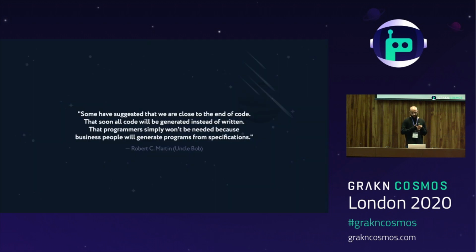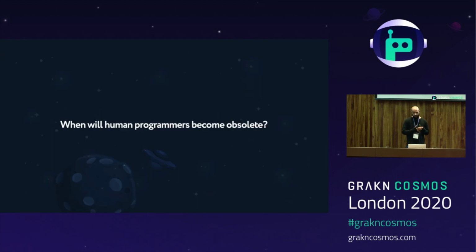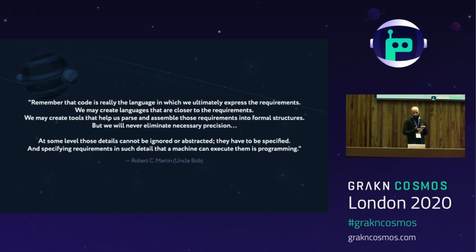I certainly hope that virtual developers will become a staple of the software development community, but I've talked to software developers who have a similar disposition to those from this quote. They think that augmented software development tools mean that we're close to the end of code, that soon all code will be generated instead of written, that programmers simply won't be needed because business people will generate programs from specifications. And this leads them to question, when will human programmers become obsolete? And for anyone wondering when that will happen, I have one more quote from Uncle Bob,